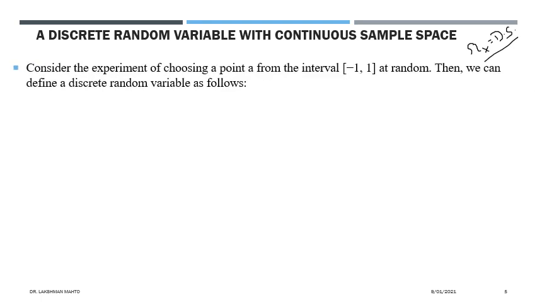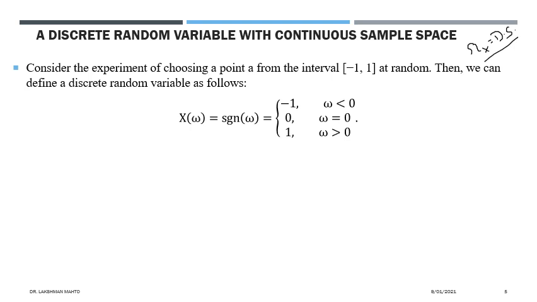So we are taking one example here. Consider the experiment of choosing a point from the interval -1 to 1 at random. Then we can define a discrete random variable by using the signum function, or sine function, like this. The experiment is choosing a number from the interval -1 to 1. There are three kinds of numbers in this interval: negative, positive, or zero. So we are defining the sign function over this outcome.